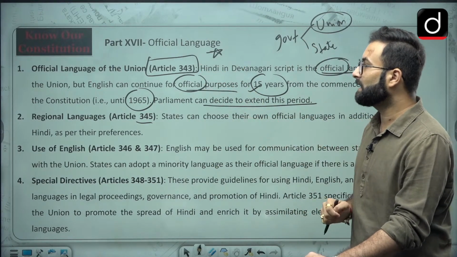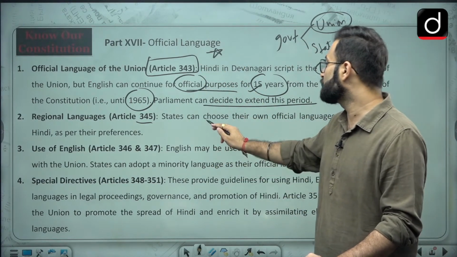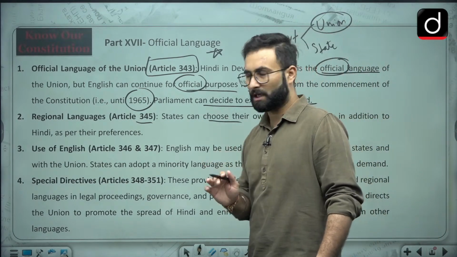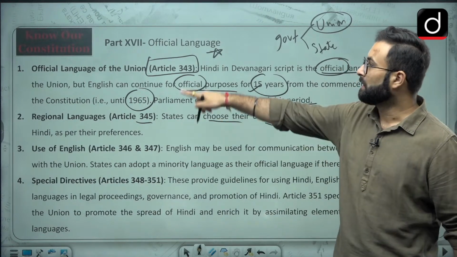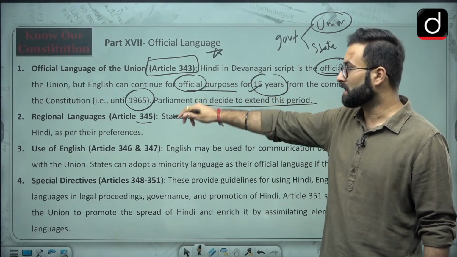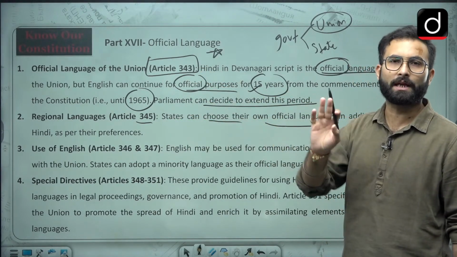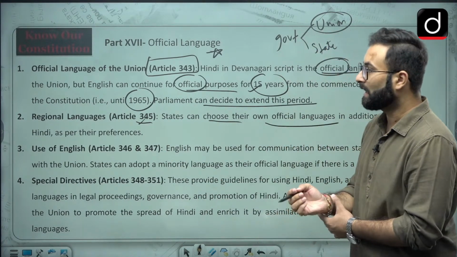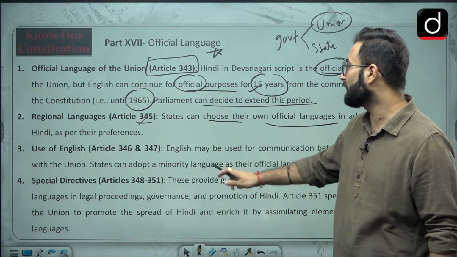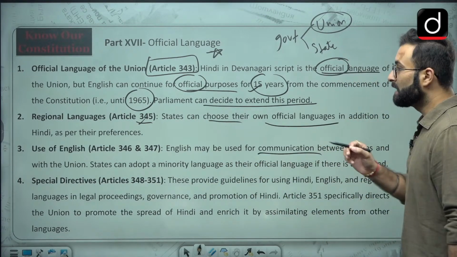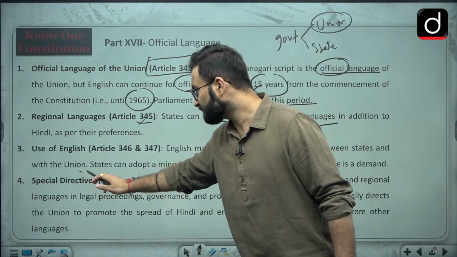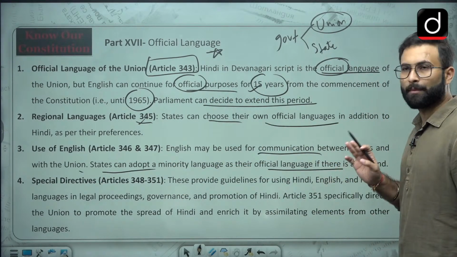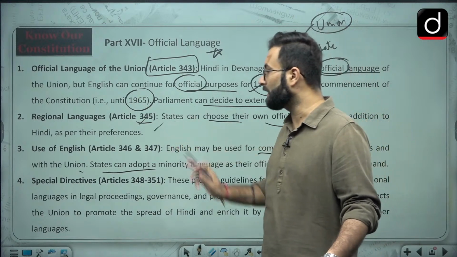Now moving further, regional languages, Article 345: the states can choose their own official language in addition to Hindi as per their preference. Since Hindi is the official language of the union, that is why Hindi is there. Along with that, you can go for any kind of regional language, that is up to the state as per Article 345. Use of English, Articles 346 and 347, says that English may be used for communication between states and with the union. A state can adopt a minority language as its official language if there is a demand, which is already given in Article 345.